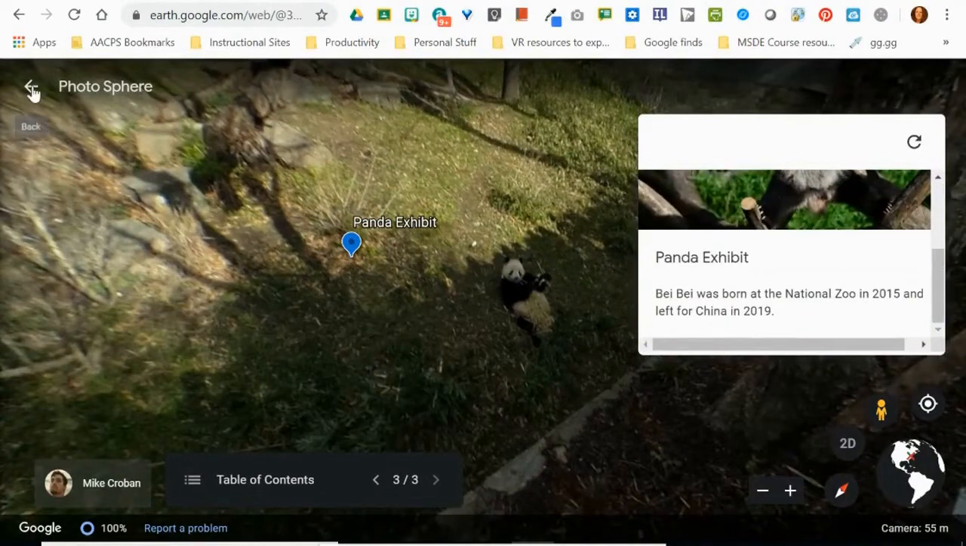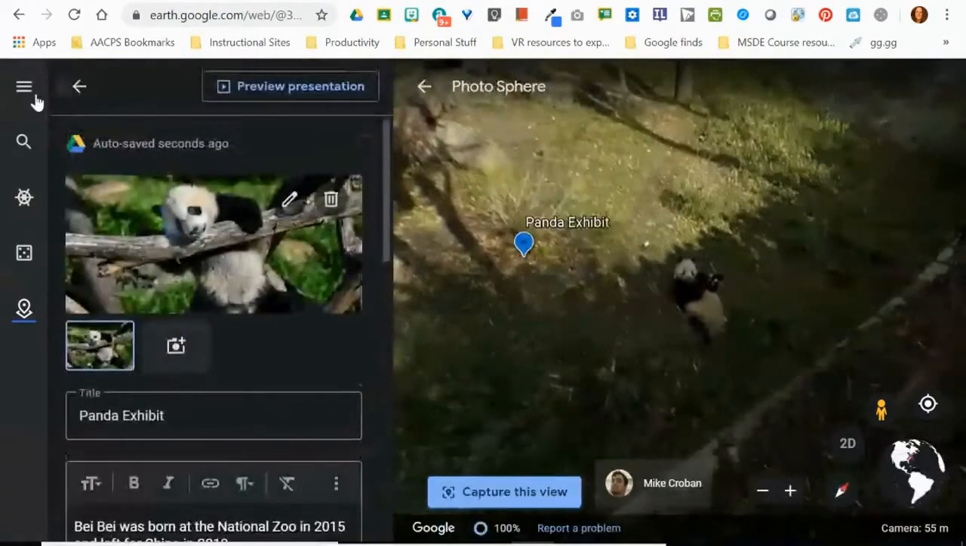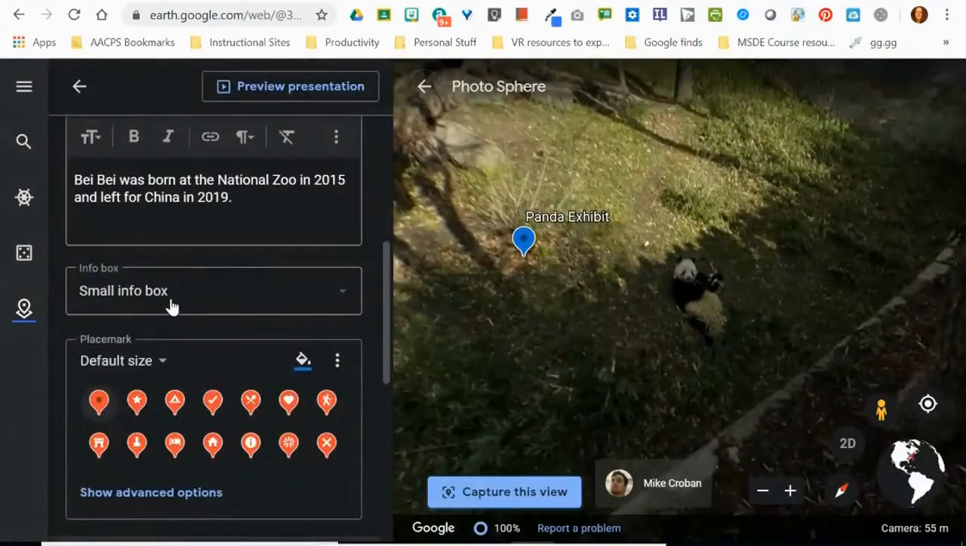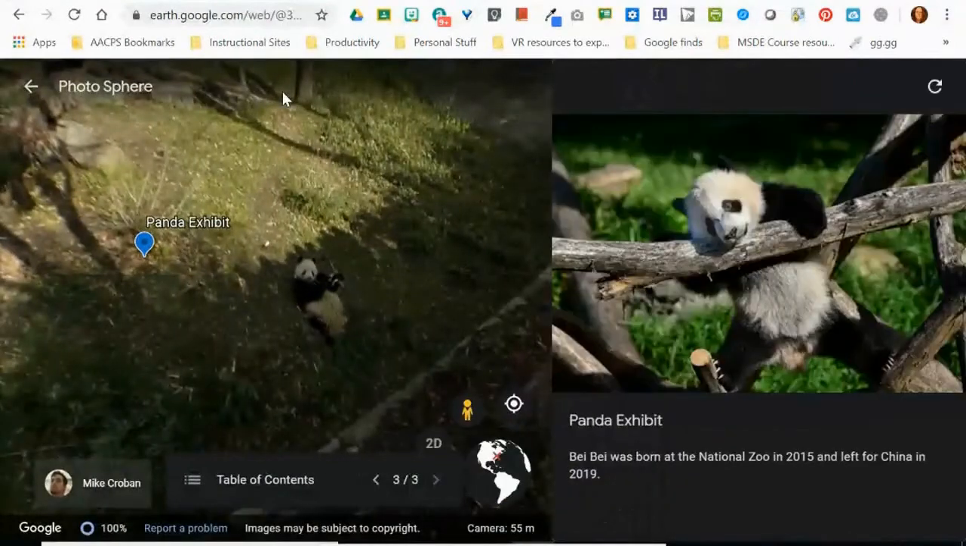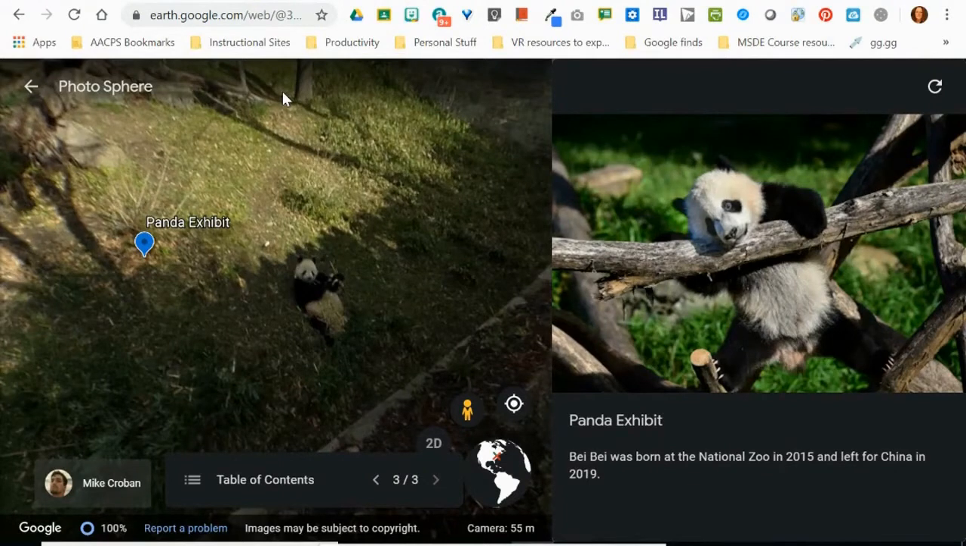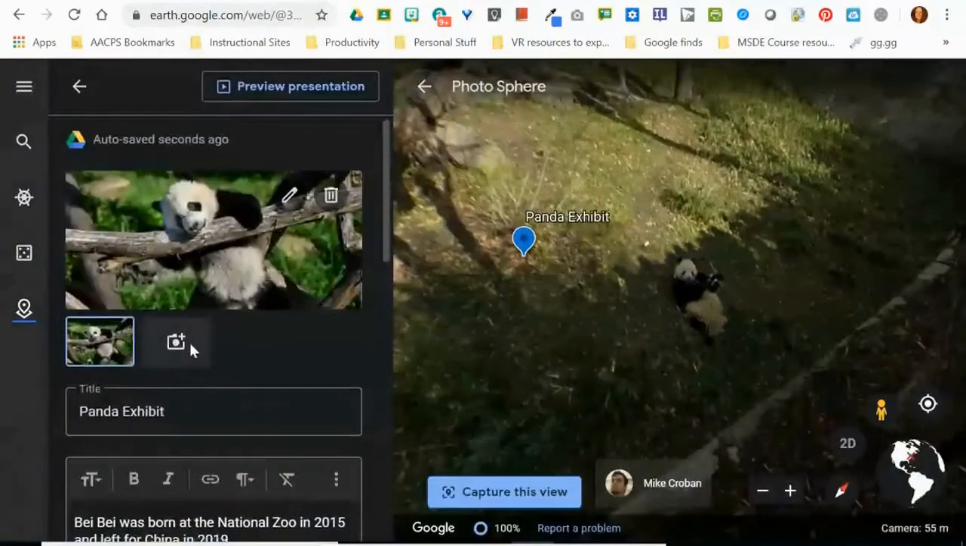So this is where my information would open in one of these smaller white cards in the upper right-hand corner. And if I click this arrow to the left to back out of this view, I can change it to the large information box and then choose preview to see what that looks like. So the large information box really fills the entire right-hand side of the screen with the picture at the top. If there were multiple pictures, I'd have arrows to click and scroll through those, and then that information that I typed down underneath as well.